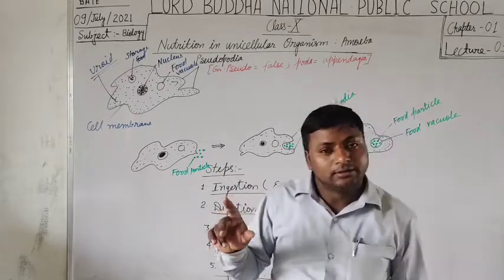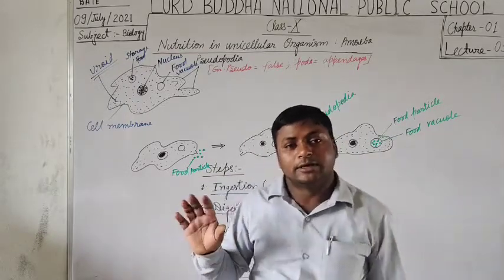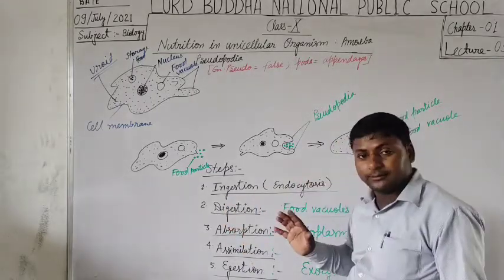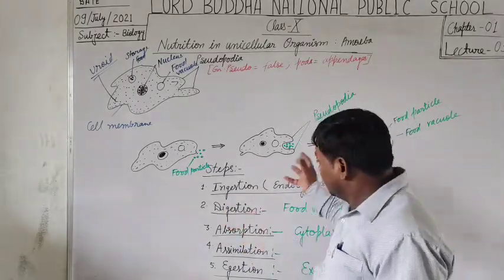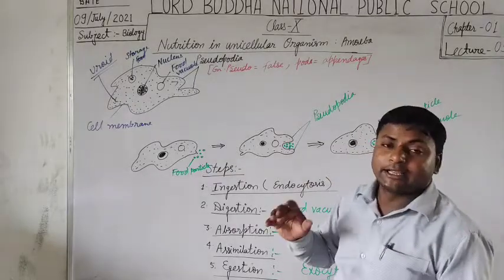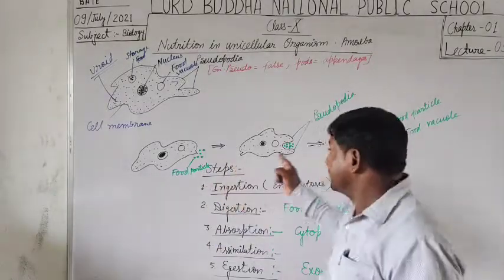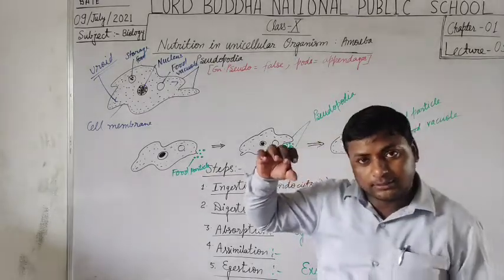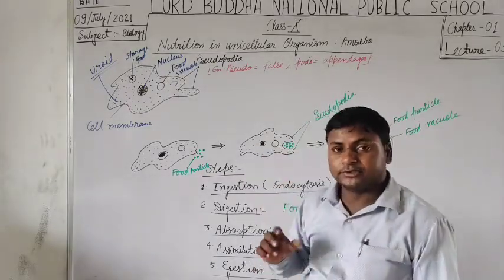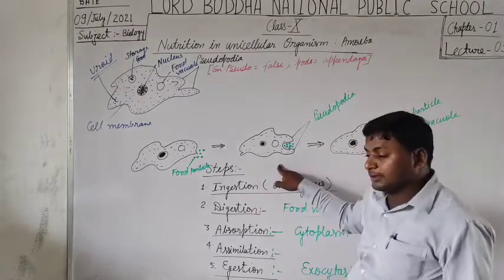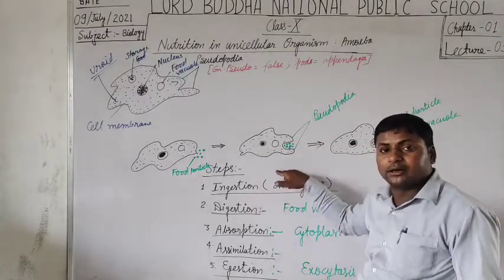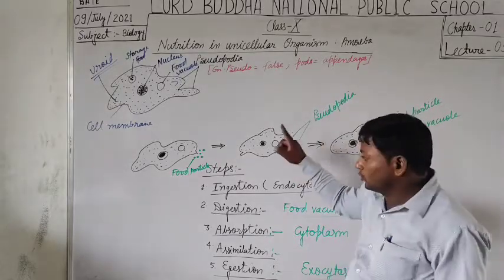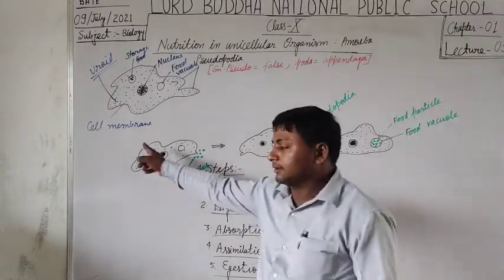Thus, what do we learn? We learn the process of respiration takes place in amoeba through their cell membrane. Also, the engulfing or capturing of food takes place with the help of pseudopodia, and the passage for food to enter inside and waste matter to go outside of the body is also through the cell membrane.